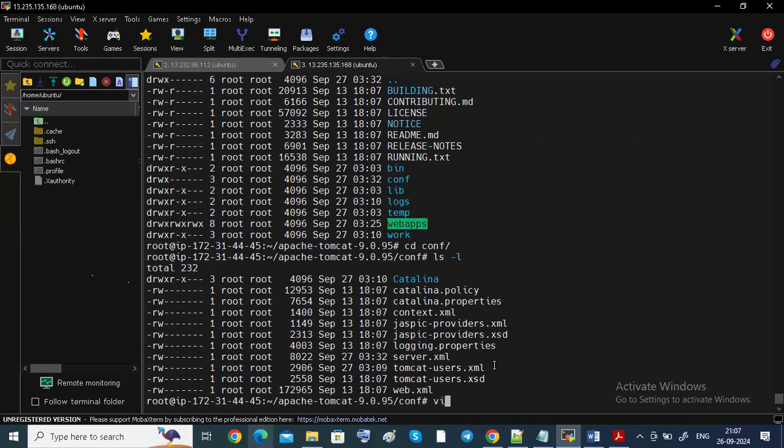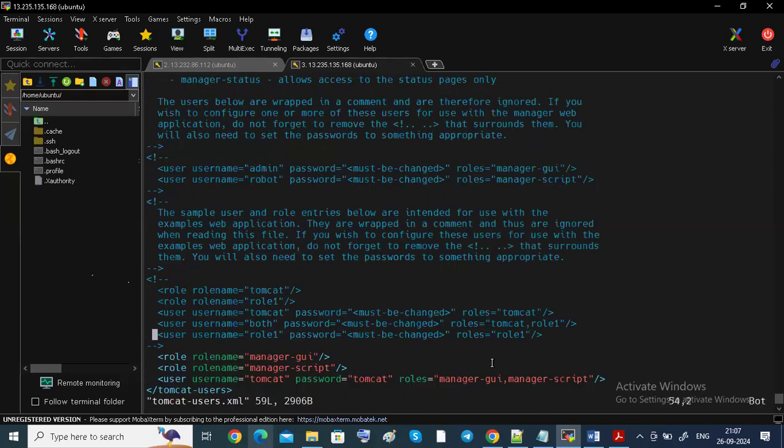You can see here, I added this Tomcat username and password. If you cannot give this, it won't go inside the Tomcat web server. Here we are providing some security.